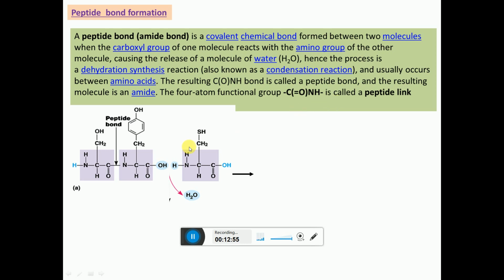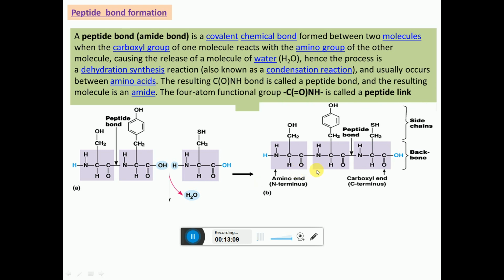We are going to see the peptide link in detail. This is one amino acid, this is another amino acid. This is the hydroxyl group of COOH and this is hydrogen. Remaining is the C double bond O and NH. They get joined and this water molecule is released. So this peptide bond, C double bond O and NH, is formed. That is the peptide bond formation and release of a water molecule.